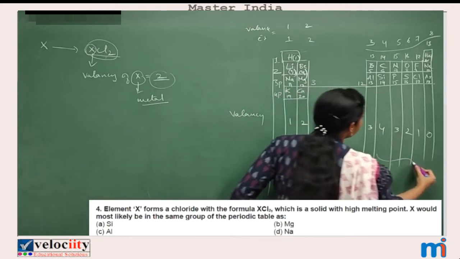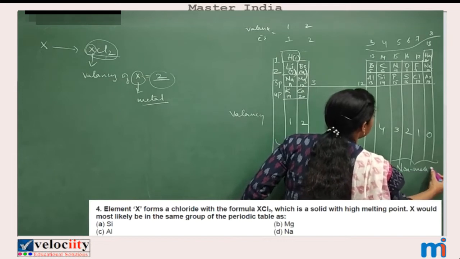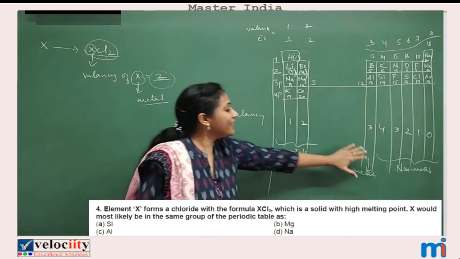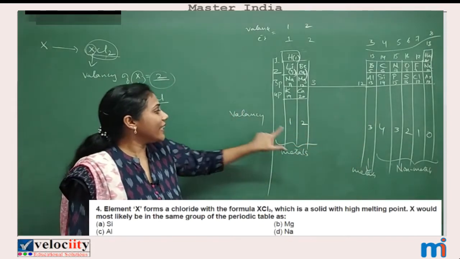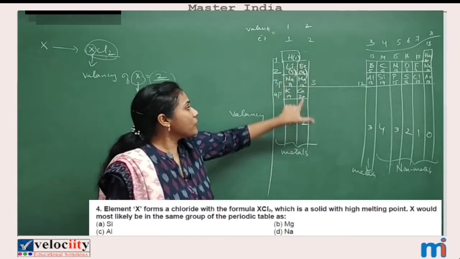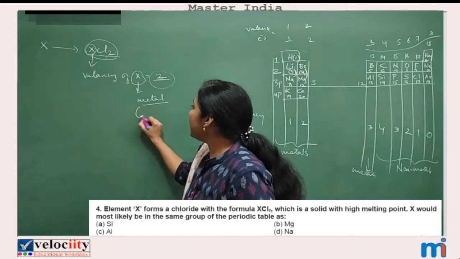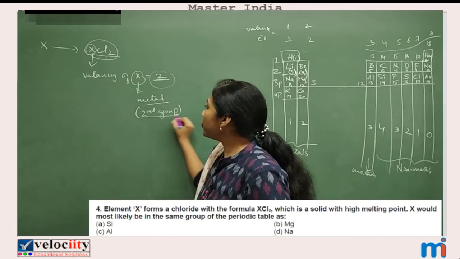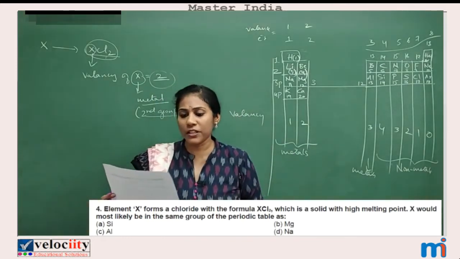From 14th group elements onwards, they are called non-metals. Remember this also. So first, second and 13th group elements are metals. That means our element definitely belongs to the second group. Our X definitely belongs to the second group. Now, in this second group, which element is present in the options?